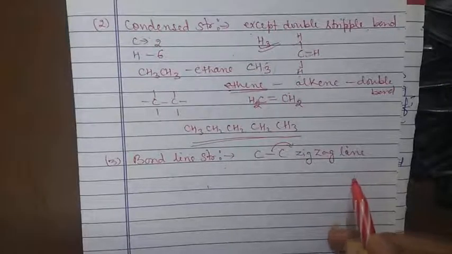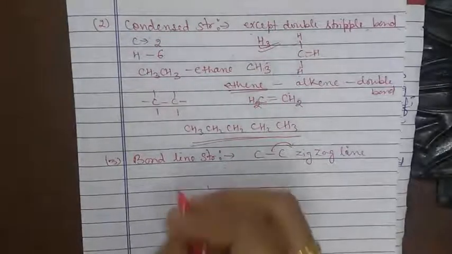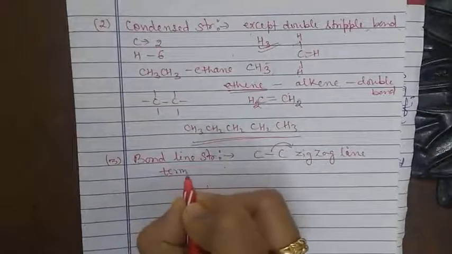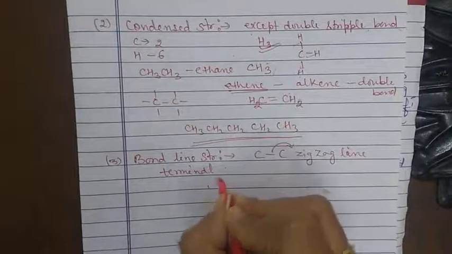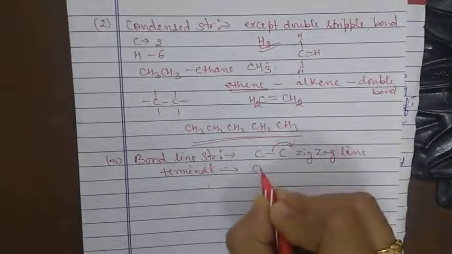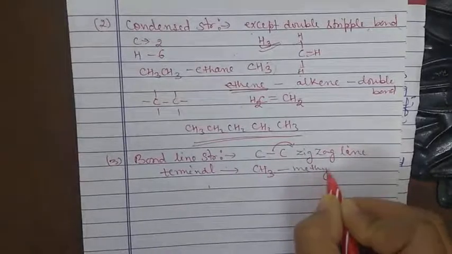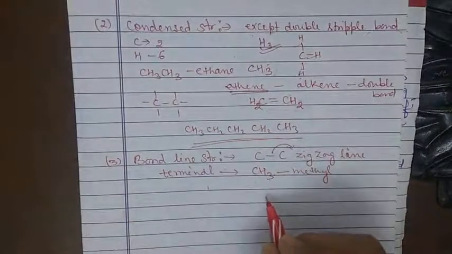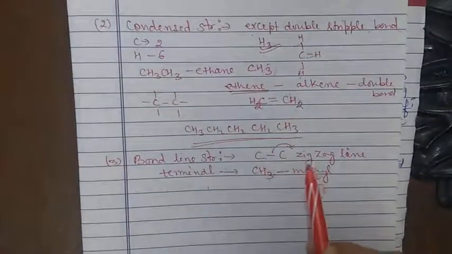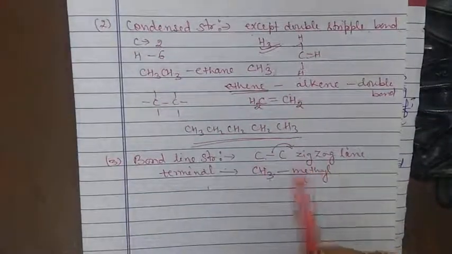Terminal means the end part. The terminal denotes the methyl group, the CH3 group. So the carbon-carbon bond is shown by the zigzag line, and the terminal is represented by the methyl group.